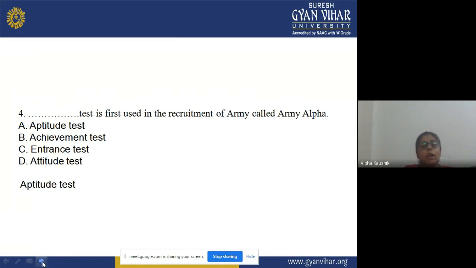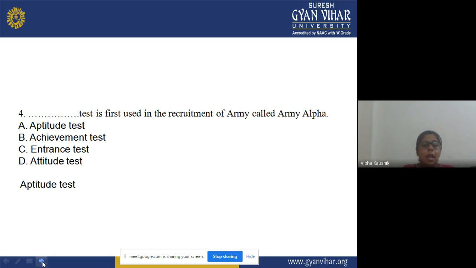Now, the fourth one: dash test is first used in the recruitment of the army, called Army Alpha. Which test was used for the first time when recruiting people into the army, called Army Alpha?